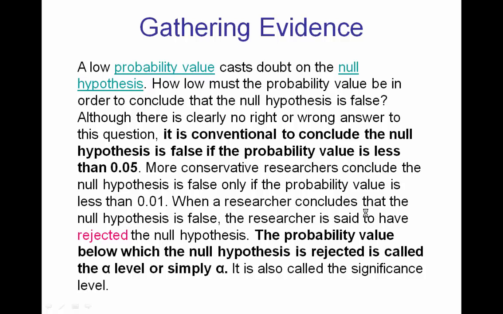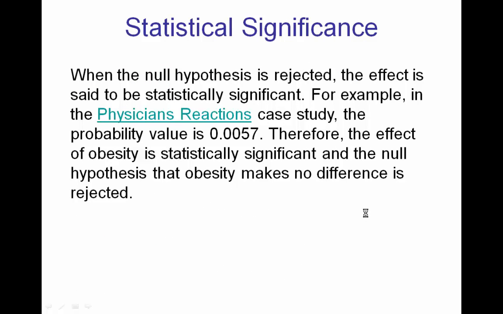The probability value below which the null hypothesis is rejected is called the alpha level, or simply alpha. It is also called the significance level. When the null hypothesis is rejected, the effect is said to be statistically significant. For example, in the physician's reactions case study, the probability value is 0.0057. Therefore, the effect of obesity is statistically significant, and the null hypothesis that obesity makes no difference is rejected.